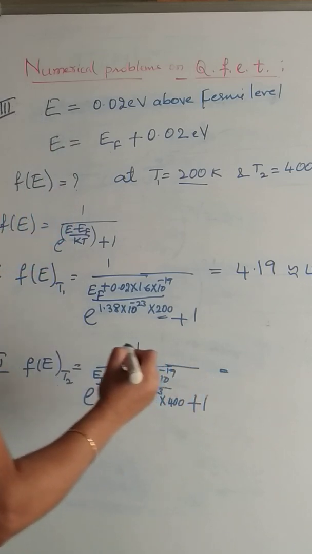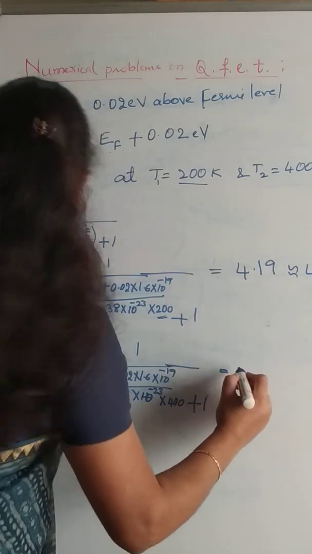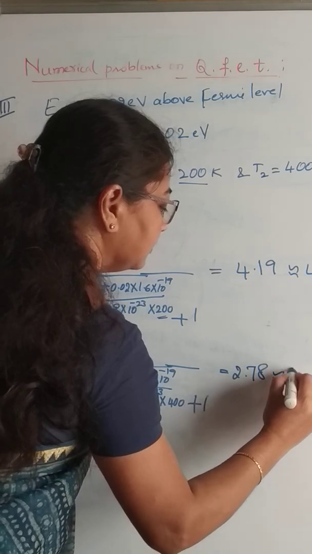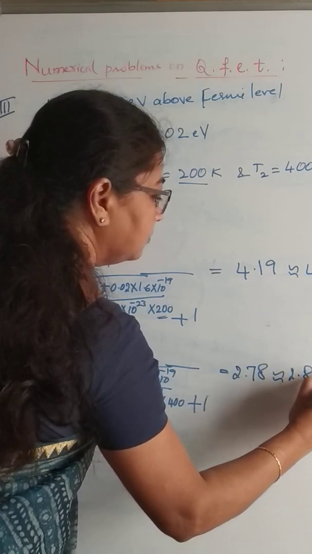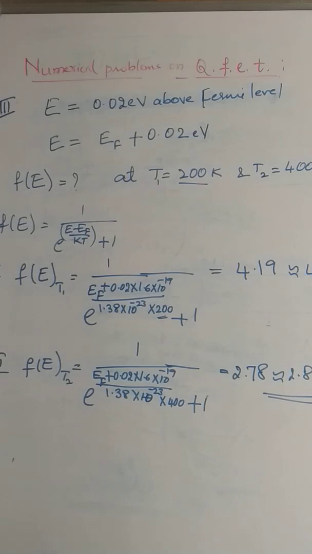Simplifying this, we get 2.78, or approximately 2.8. So that is the percentage or probability of occupancy at 400 Kelvin, and similarly at 200 Kelvin. This is how you can calculate the occupation probability at a given temperature for a given energy level.